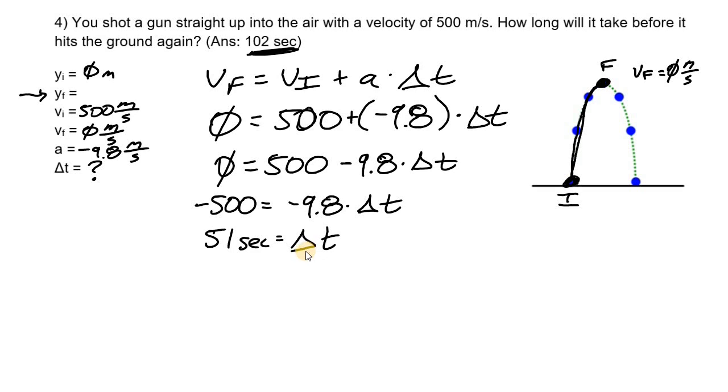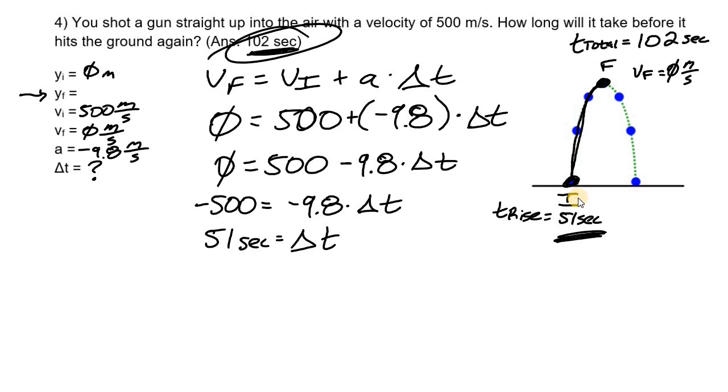Well, think about it. What is this representing to us? Why did we get this answer? Well, doesn't that represent the time it takes to go from here to here, which is our T rise? And we're trying to find out how long will it take before it hits the ground again. So we're trying to find out this time, the total time. So our total will just be double this, which is equal to our 102. So the T total is 102 seconds. And we're done with that problem.